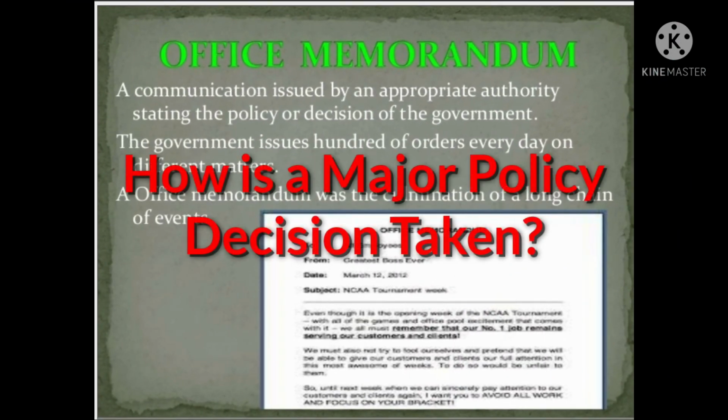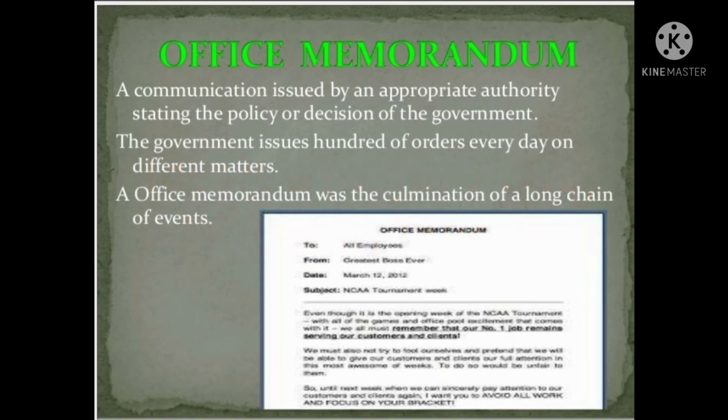First topic is, how is a major policy decision taken? A major policy decision is taken through a government order. To know the process of taking a major policy decision, it is important to know about government order and its issuing. A government order. On August 13, 1990, the Government of India issued an order which was called an Office